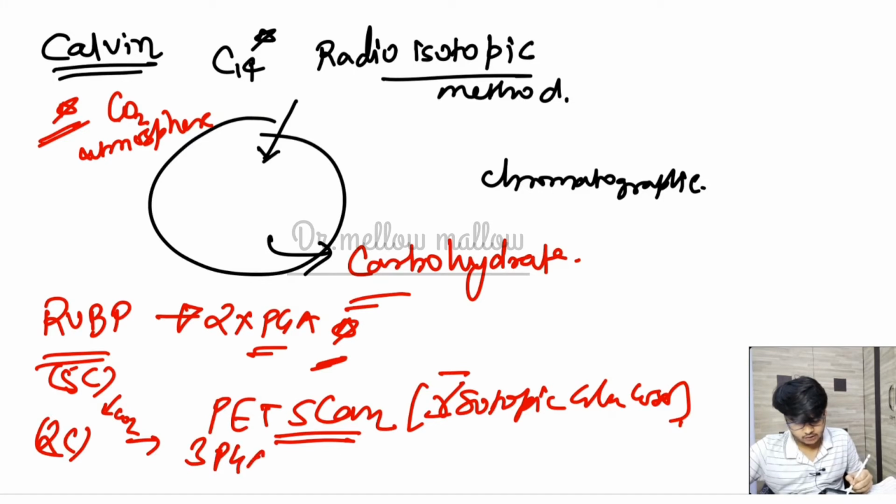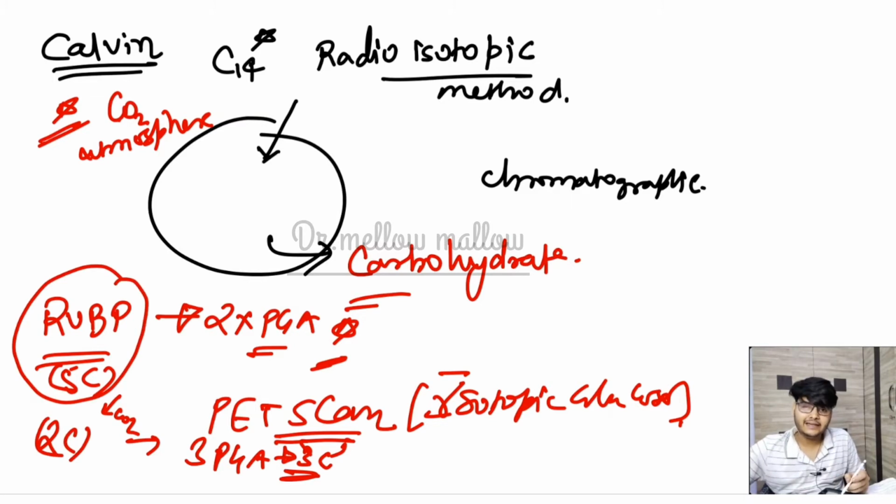This is wrong, because PGA is a 3 carbon compound. Actually, the 5 carbon compound accepts that one CO2 molecule, and we get to know this via the radioisotopic method: the RuBP molecule accepts the CO2 molecule and converts itself into 2 molecules of the 3 carbon compound, that is PGA.